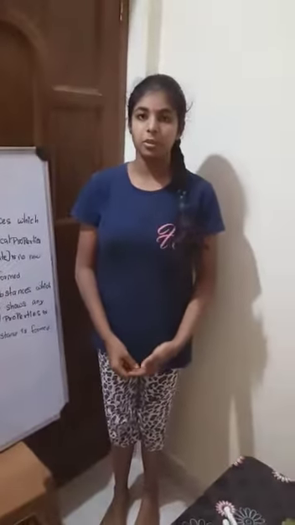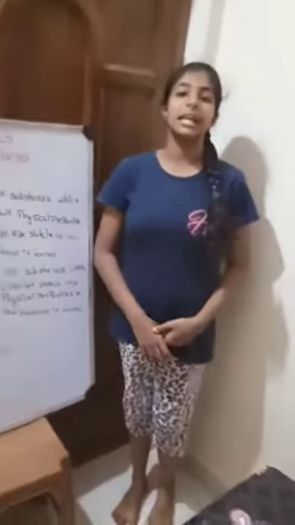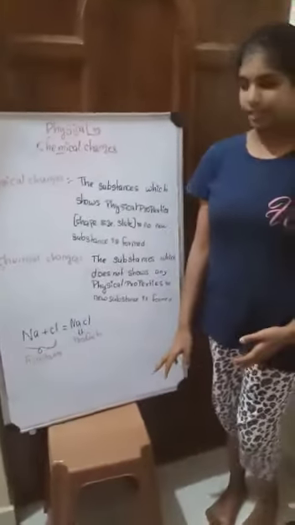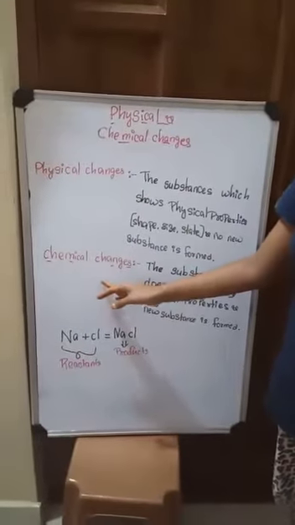So today I am going to show some chemistry experiments which can be done very easily at home. And let's study about physical changes and chemical changes. Physical changes are reversible changes, while chemical changes are irreversible changes.